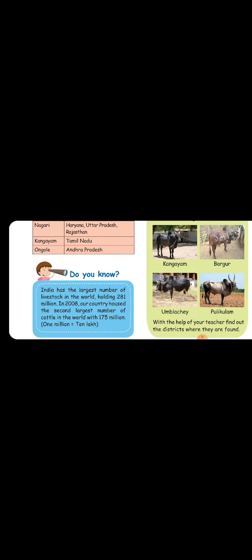India has the largest number of livestock in the world, holding 281 million. In 2008, India had the second largest number of cattle in the world with 175 million. 1 million is equal to 10 lakh. 175 million is the second largest number of cattle in the world.